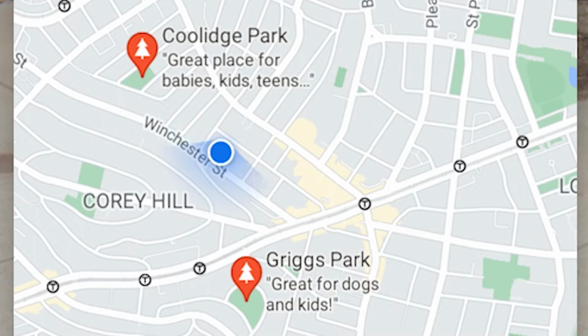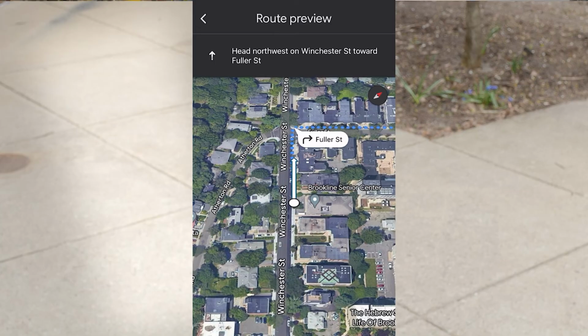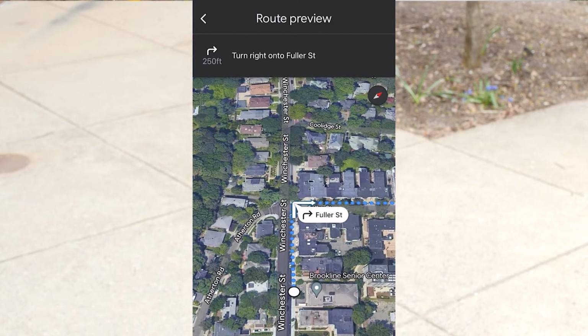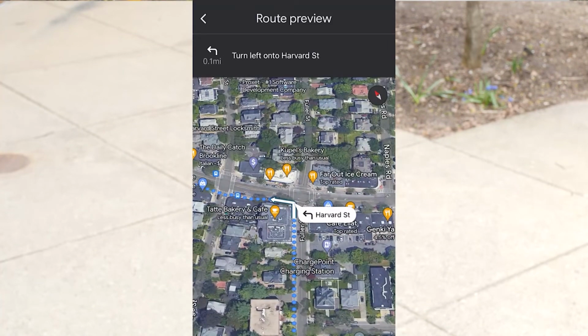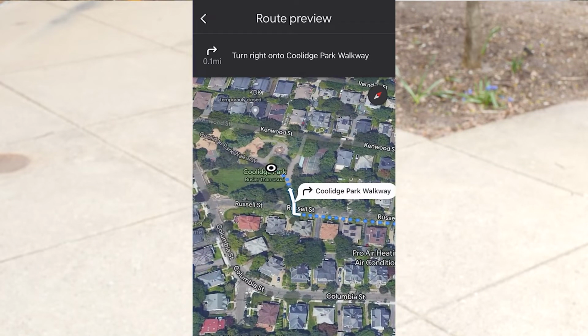Which one do you think we should choose? Well, these two look about the same distance. What about this one? That's really useful, David. When I go with Wendell, I like to pick the green routes with fewer busy streets. So you know what I'm going to do right now? I'm going to set up my phone to go to the Coolidge Park dog park, and then when we get there, meet Maria.